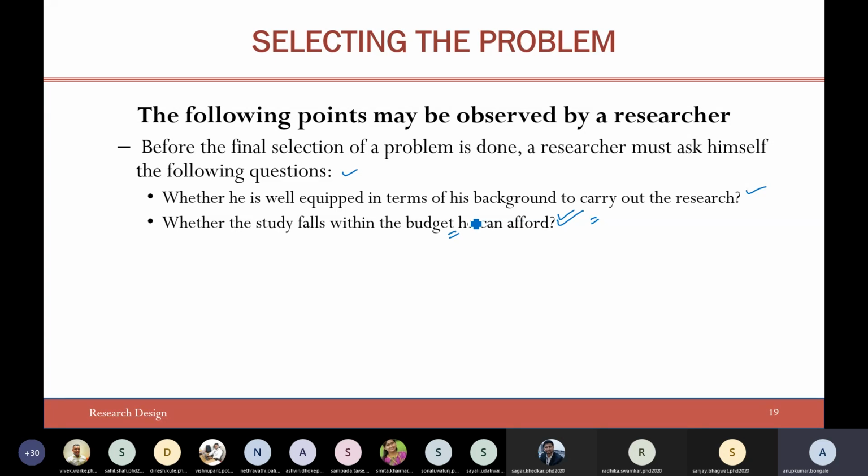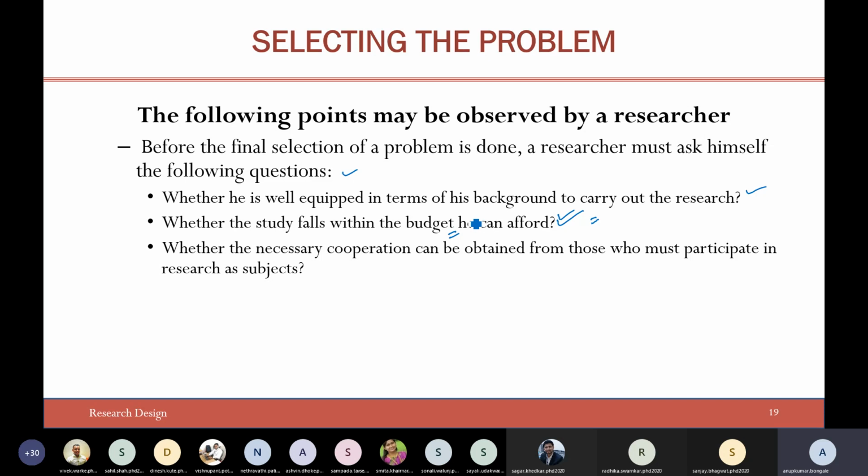You should think of budget. That is also an important aspect. Whether the necessary cooperation can be obtained from those who must participate in the research subject, right? Maybe it is your colleagues, or maybe your contacts, or maybe an expert, or maybe your research supervisor also. So do you have sufficient cooperation for carrying out your research?